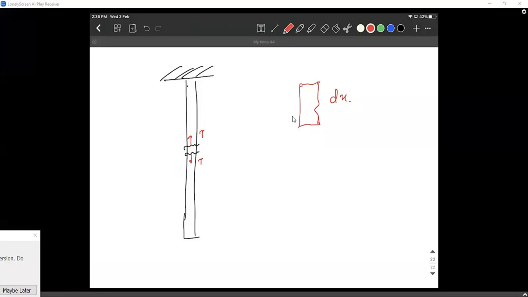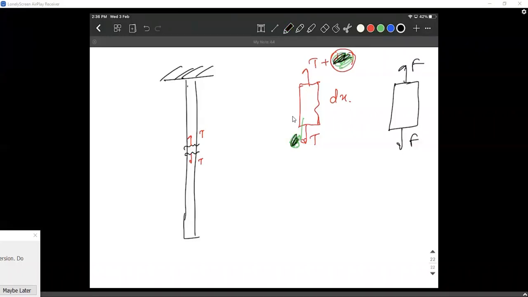Do you remember, if only I put a force F on both the sides, what is the tension? Now, you might have missed this point. The upward tension is actually T plus dT, but this dT is actually balancing the weight of this wire. So that's why I didn't mention that.